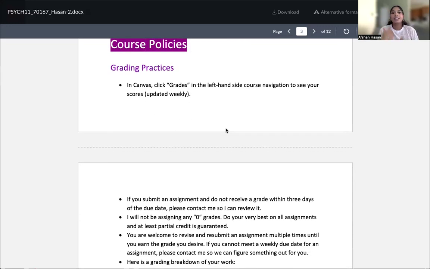So some grading practices, everything will be due weekly. So you'll have weekly modules. Things will open up on Monday, and you'll have until Sunday to turn things in. And the thing about this class is that you can turn in late assignments. It's an online asynchronous class. I grade things and I run this class very lax, right? Not to say that you shouldn't turn things in on time because it'll still be late, right? But I want you guys to do your best to turn in things anyway. So even if it's going to be late, you have to let me know, but you should do it, right?